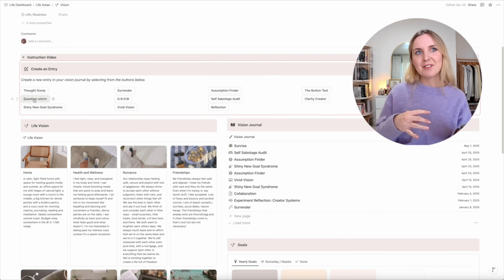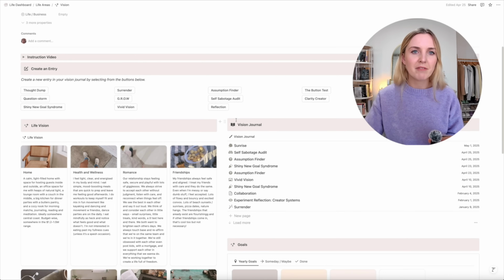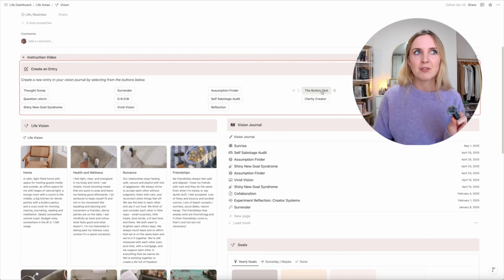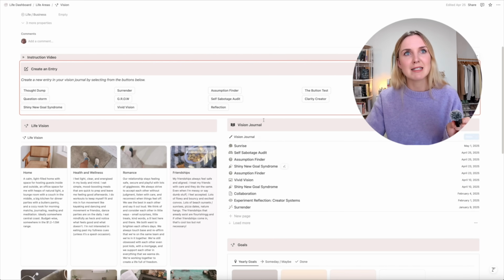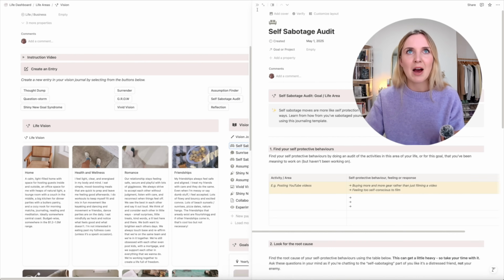I like to think of goals as something that you have a relationship with, and you can go in and out of being connected to and disconnected from your goals. And this page has all of my favorite ways of journaling that help me to maybe reconnect with goals or visions or anything that I'm feeling a little stuck in, because I think that's always better than shiny new goal syndrome and just being like, well, let's just discard it. If I felt really disconnected to a goal, I might go, okay, well, self-sabotage audit. Am I self-sabotaging? Go through all of these prompts, suss out what's going on.